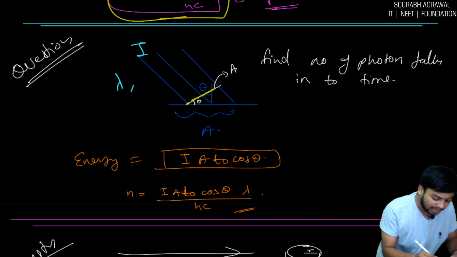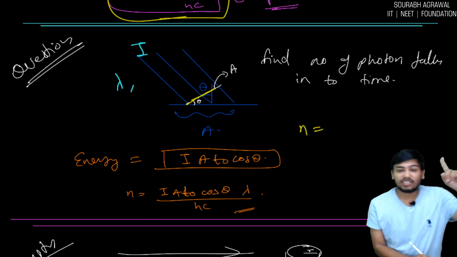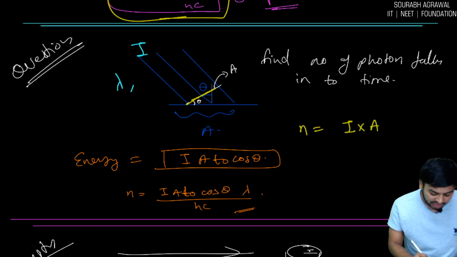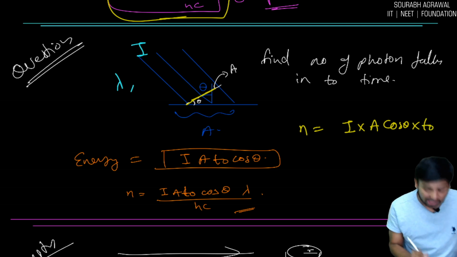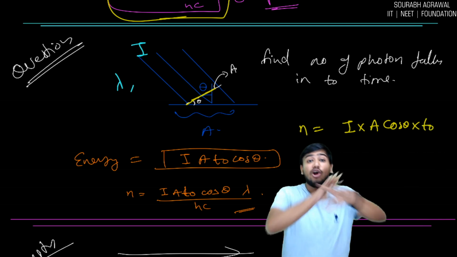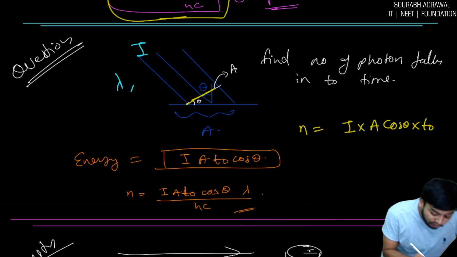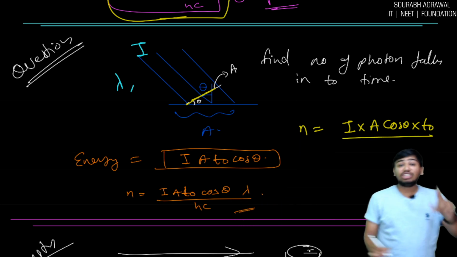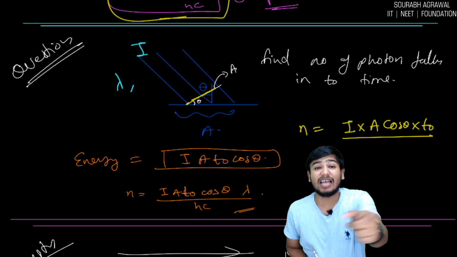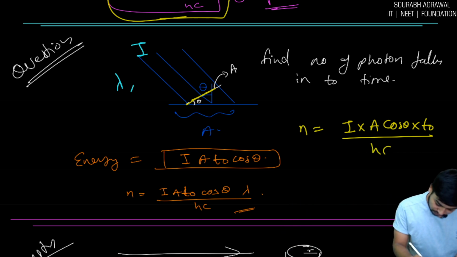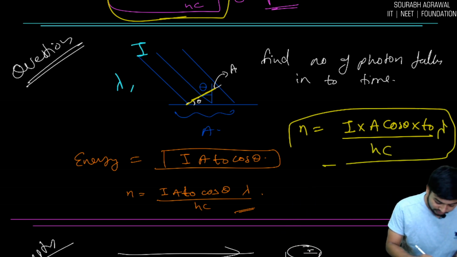So see how I am writing. Intensity is I, area is A cos theta, time is T naught. We get the total energy. Now if you divide this by the energy of one photon, hc by lambda, you will get the number of photons.